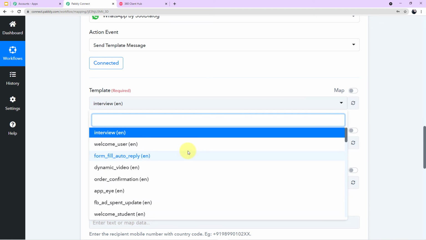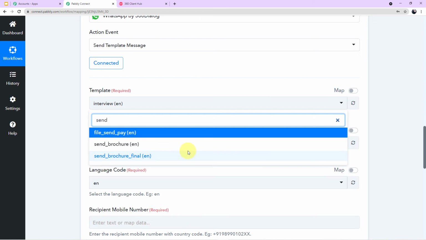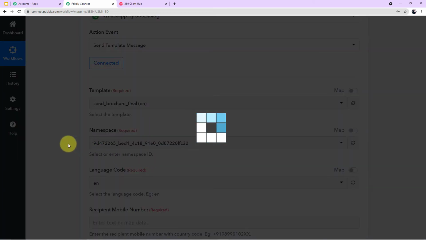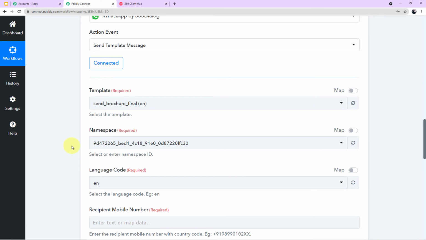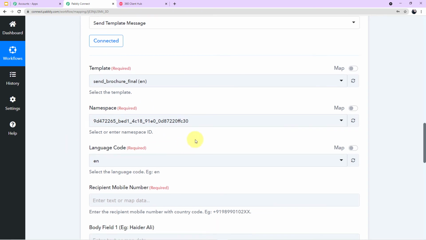My template name is Send Brochure Final. Here you can see it on my screen. I'll click this. Now the fields of namespace and language code will be filled up automatically. You need not do anything about it. Here in the language code it is written EN.